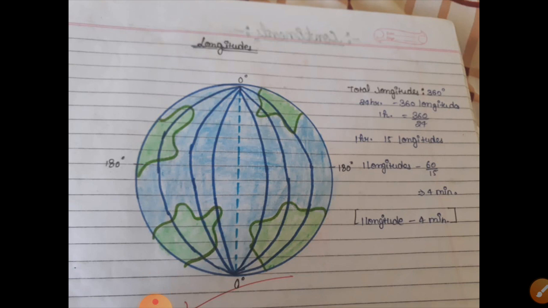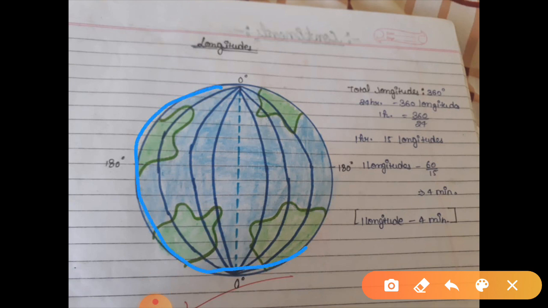If the earth takes 24 hours to complete one circle, it means in 24 hours it covers all 360 longitudes.